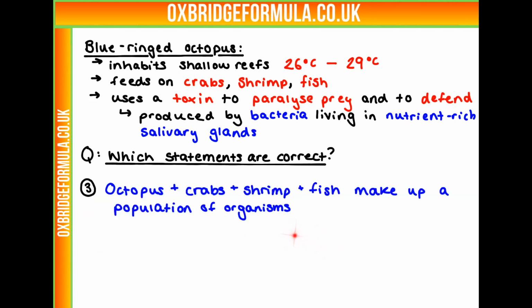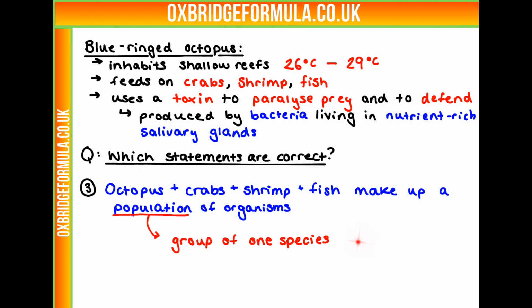Our final statement is that octopus, crabs, shrimp and fish all make up a population of organisms. So I think the key word in this is population. Do these all make up a population? Well, the definition of population is that it's a community of organisms whose members can interbreed. So in this instance, there's only going to be really one species that can interbreed, which is going to be octopus in itself, crabs in itself, shrimp in itself, fish in itself. So these all together can't make up a population, but they are individually populations.